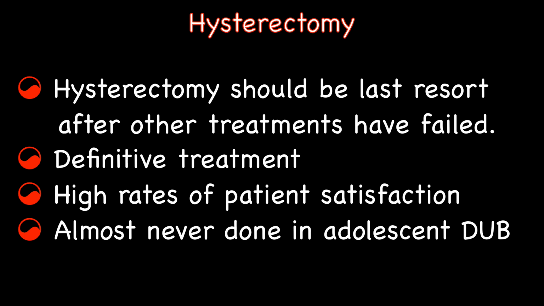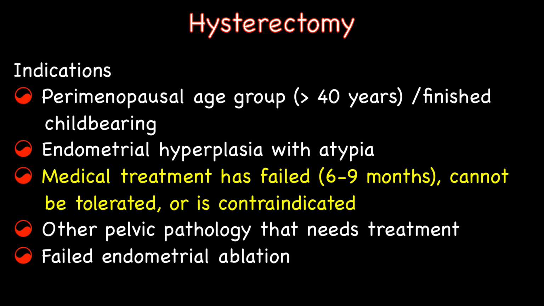The last but not the least option for DUB treatment is hysterectomy. Hysterectomy offers women with DUB a definitive solution and is known to have high rates of patient satisfaction. Indications for hysterectomy are perimenopausal age group patient who has finished childbearing, endometrial hyperplasia with atypia, medical treatment has failed, cannot be tolerated or is contraindicated, other pelvic pathology that needs treatment, and failed endometrial ablation.